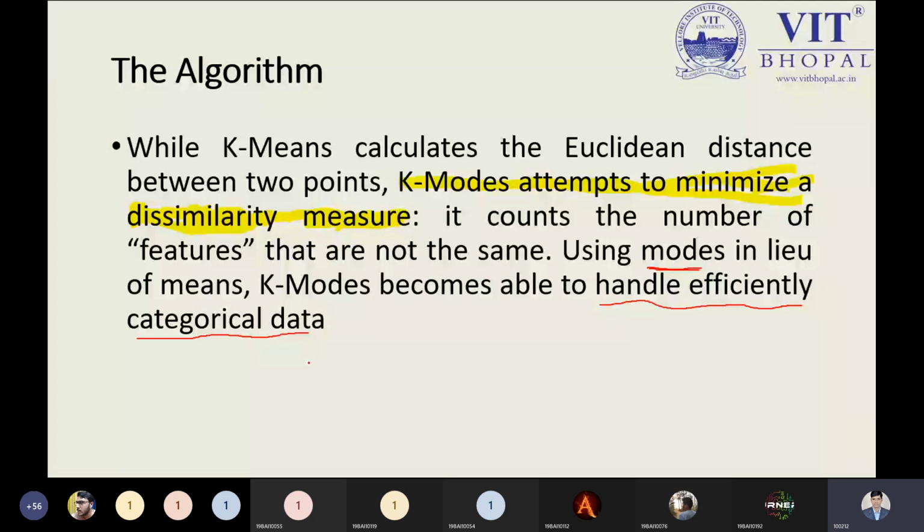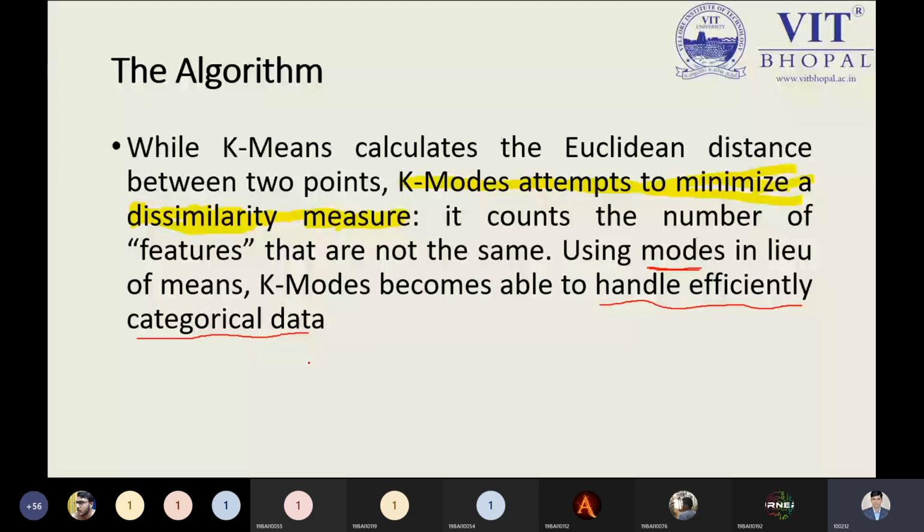So in the algorithm, in K-means we measure distance by the Euclidean distance. But in the case of K-modes, we need to try to minimize the dissimilarity measures, and by the numerical we will of course see.